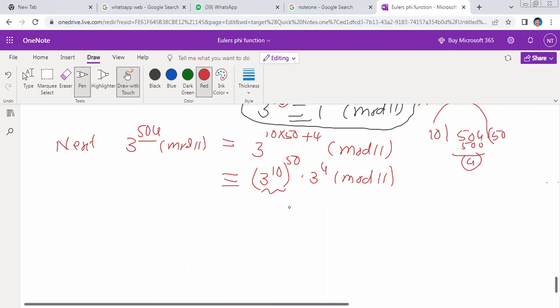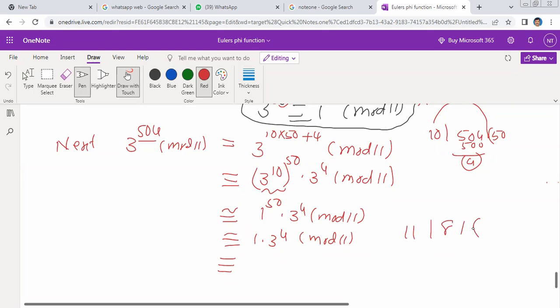Can you say this value? What is 3 to the power of 10 congruent to? 1. So 1 power 50 into 3 to the power of 4 modulo 11, which is congruent to 1 into 3 power 4 modulo 11. What is the 3 power 4 value? 81. Divide 81 by 11, what is the remainder? 11 sevens are 77, so the remainder is 4 modulo 11.